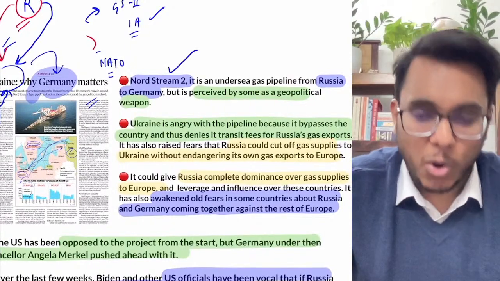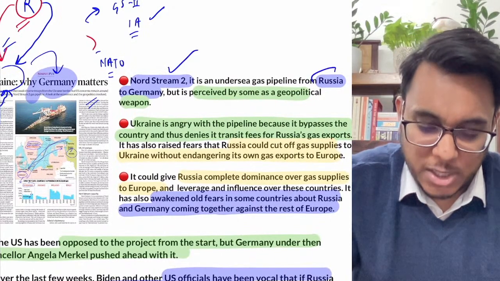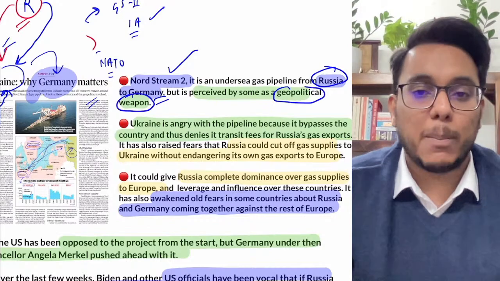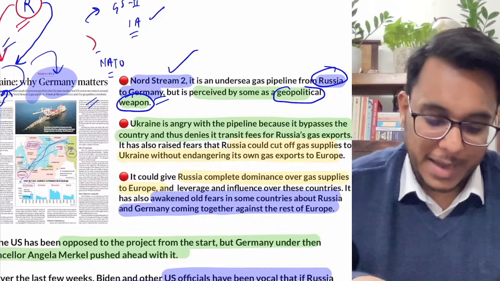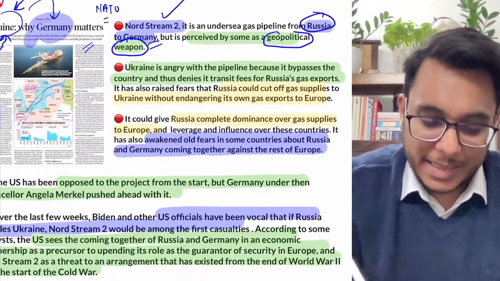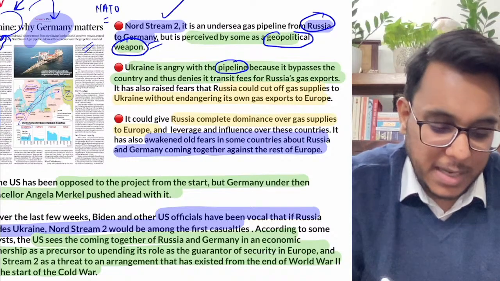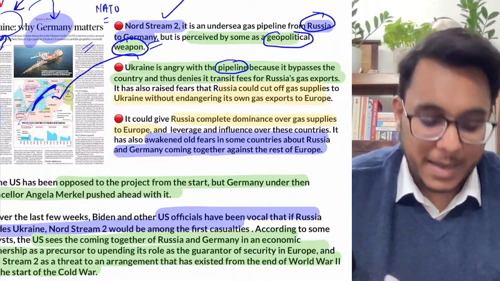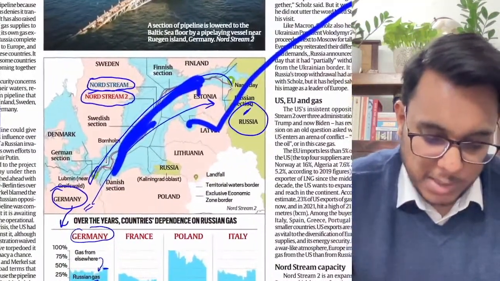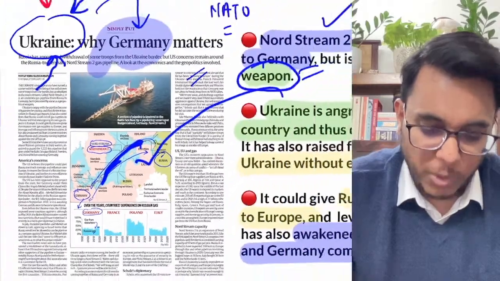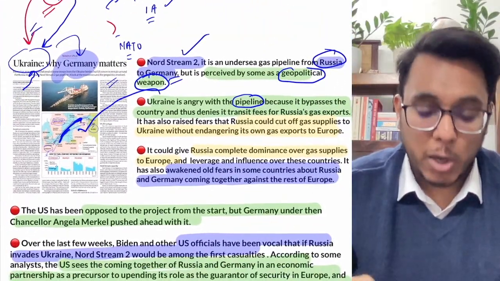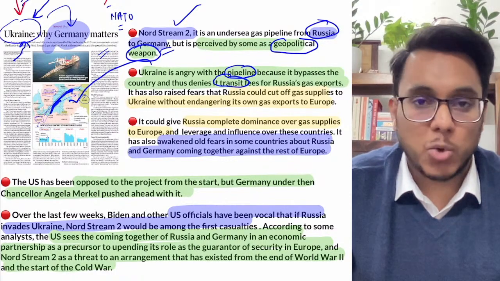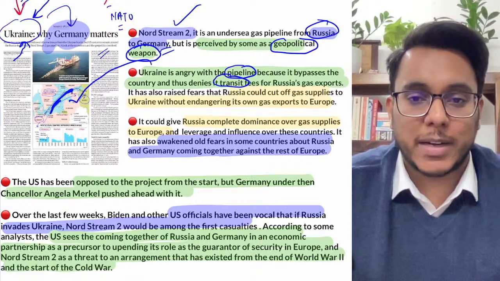So when we see this Nord Stream 2 pipeline from Russia to Germany, which is supplying gas, it is being seen as a geopolitical weapon by many countries, including Ukraine. Now Ukraine has a problem. Ukraine says that as this particular pipeline is passing through the water, it has bypassed Ukraine. Fine. Why? Because if it had not passed through the water, it would have gone through Ukraine. And because of that, there is a loss of transit fees happening to Ukraine. So this is, first of all, an economic issue.